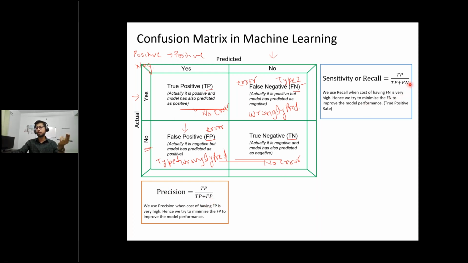And whenever our false negative impact is very high, we want to minimize the false negative and we maximize the recall. So these are the two specific problems where you want to use recall and precision, and they are related to the class imbalance problem.